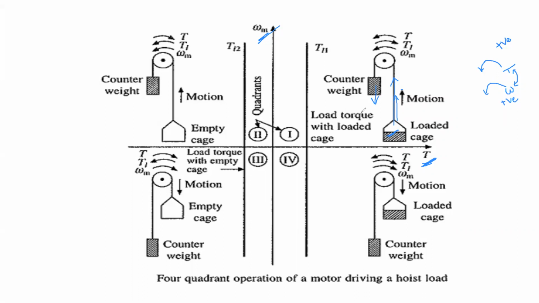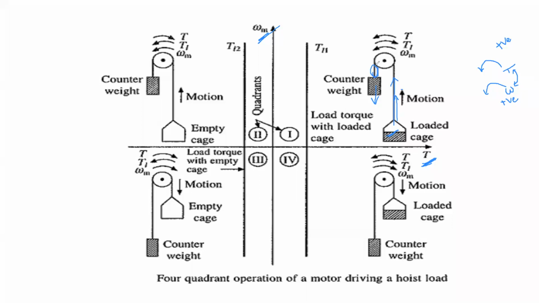Madam, just wait. First of all, tell me once, then you can ask me any doubt. Okay, madam, just wait for 5 minutes. Initially assume that the counterweight has to maintain some weight. Is it right or not? The counterweight has to maintain some weight. Is it right in general sense? Yes, madam. If there is no weight in this counterweight, then your loaded cage must be at the ground level. That means there is no possibility of rope here. Is it right?